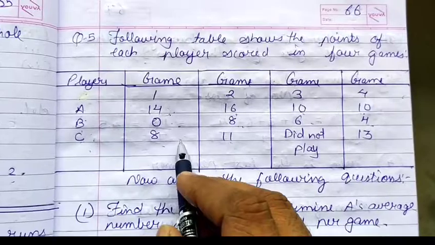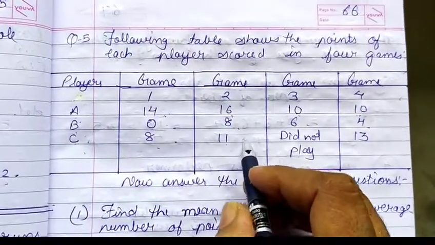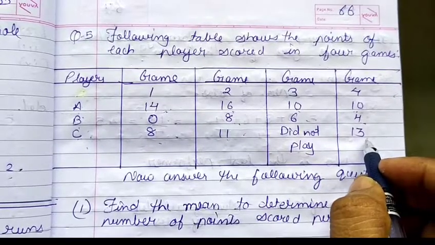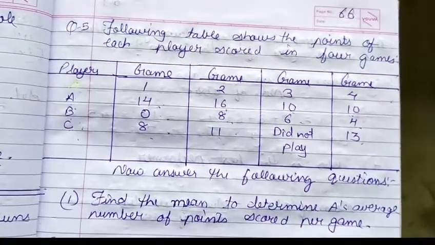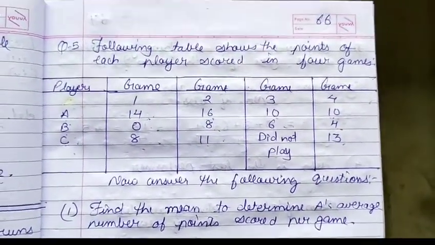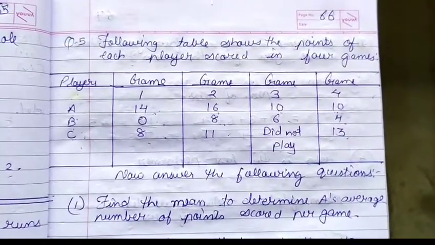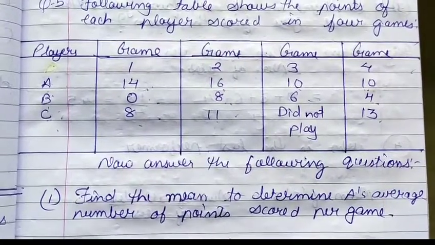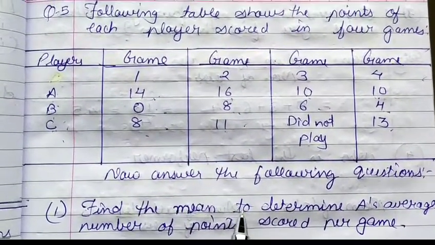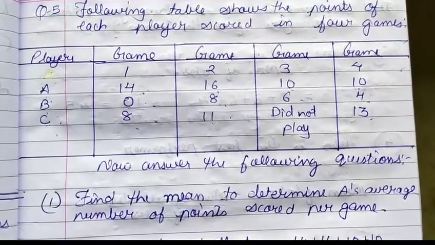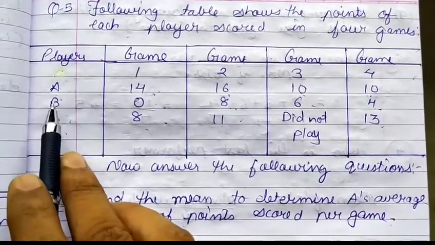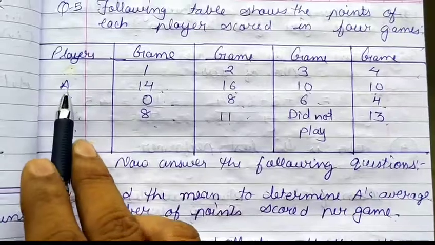And C scored 8 runs in the first game, 11 in the second game. He didn't play the third game and he scored 13 in the fourth game. Now one by one we have to find the answer to each question they have asked. The first question is to determine A's average number of points scored per game. Now we have to find the mean of runs scored by A.